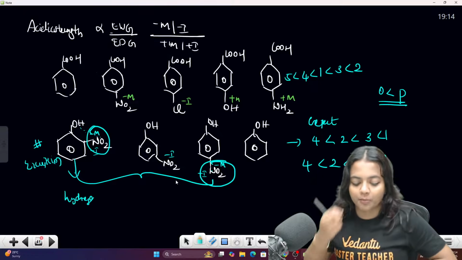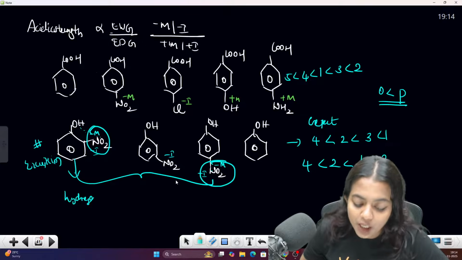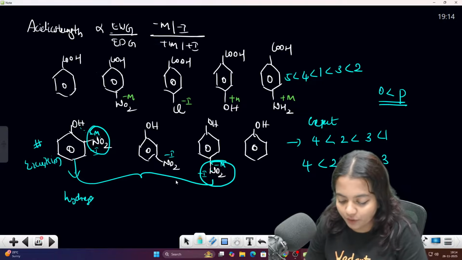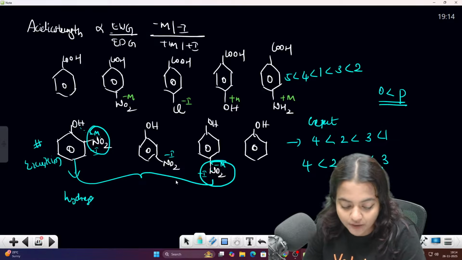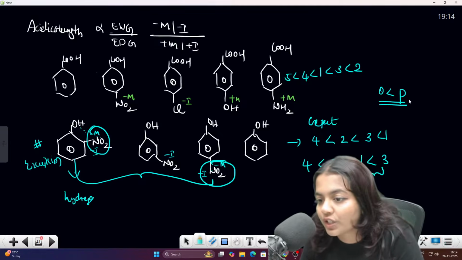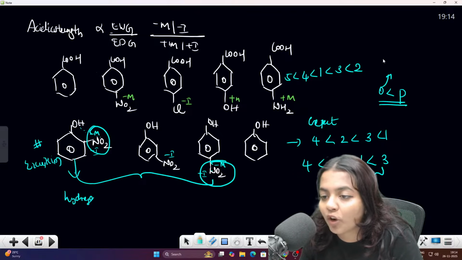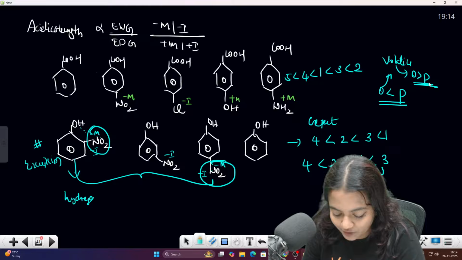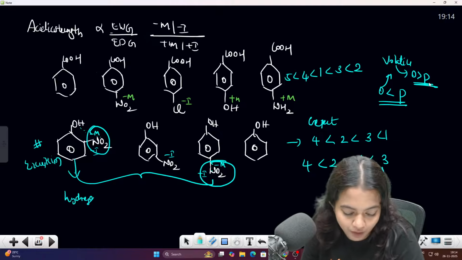Which one will be more stable? Paranitrophenol will be more stable. Clear, everyone? Clear? Paranitrophenol will be more stable. So orthonitrophenol is less stable. Whichever is less stable, the volatility will be more for the ortho. Stability is inversely proportional to that, just think like that. Clear?